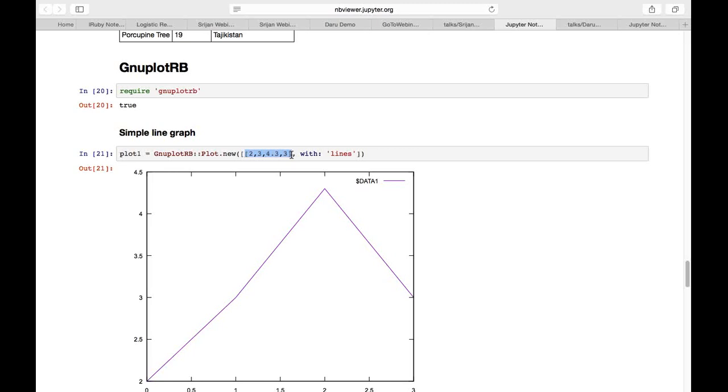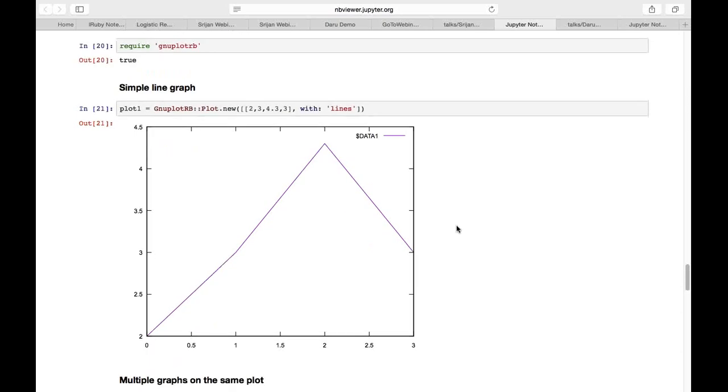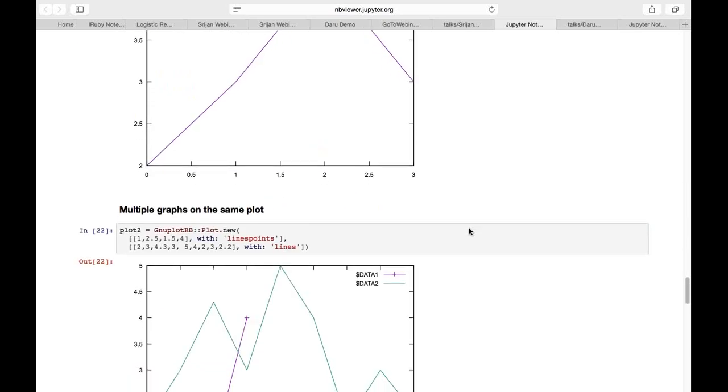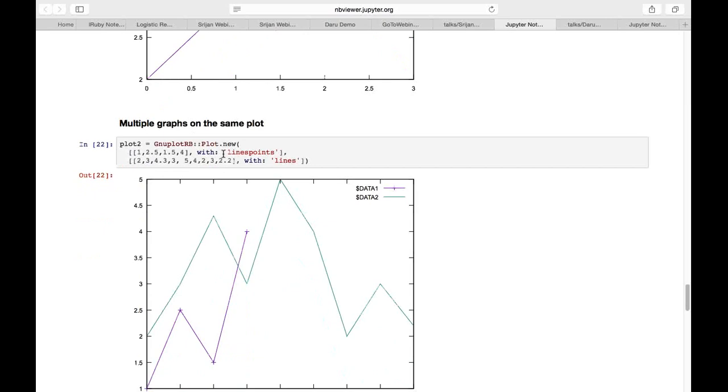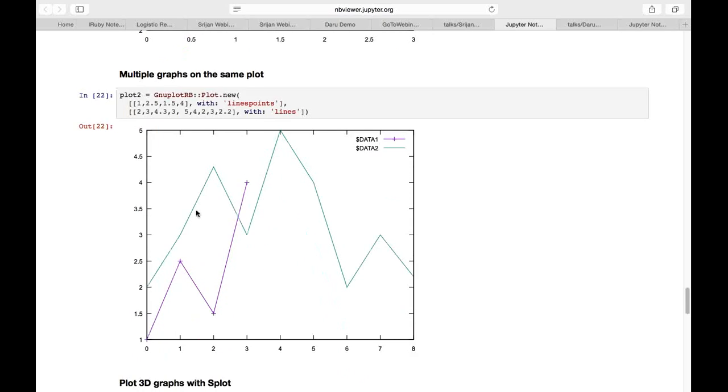So this is a simple 2D plot, and I'm plotting it with lines. I'm specifying the graph, so it plots that. Now I want two graphs on the same plot, so I use lines for the first graph, and this is more data for the second graph, and I use lines. So this is basically the output.